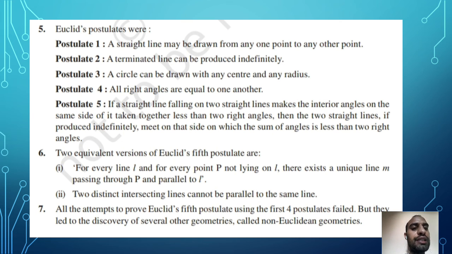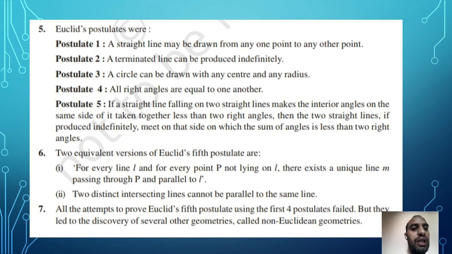Fourth, all right angles are equal to one another. A right angle may be in a square, a rectangle, or a triangle, and right angles are equal to one another. Next is the fifth postulate.